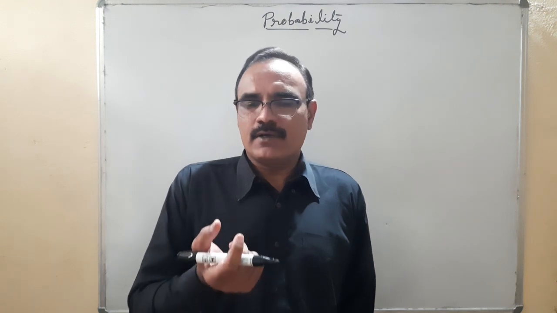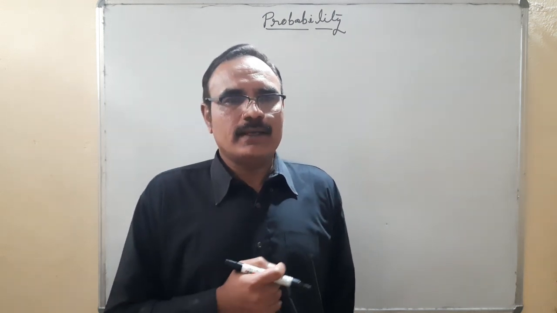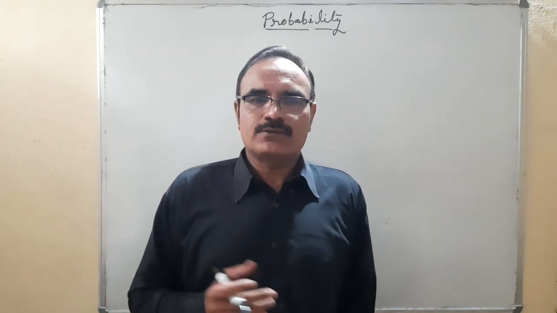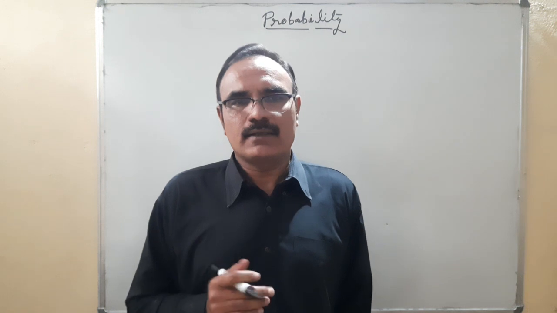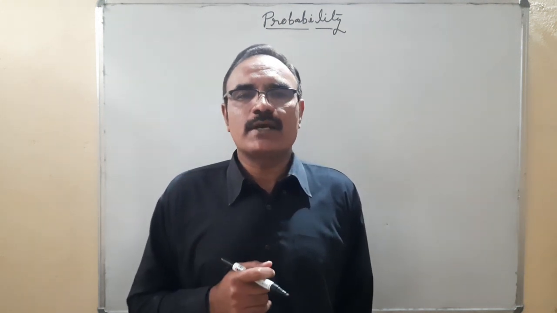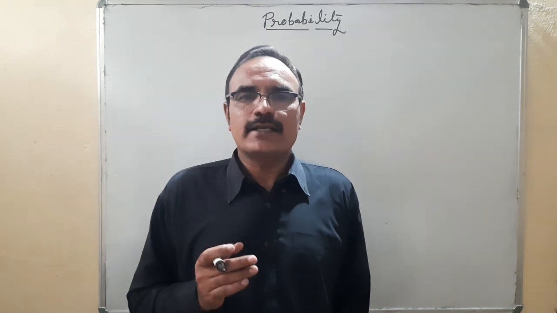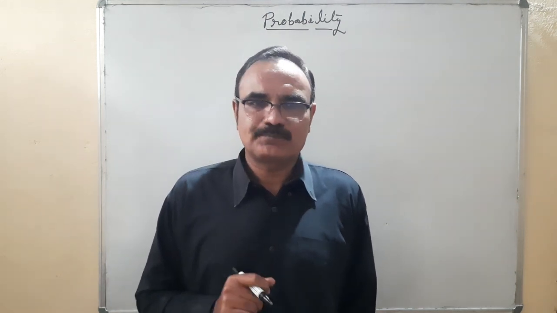Let us take an example. Suppose I have a fair coin, an unbiased coin, and I toss it. You have seen the coin, there are two faces, one is head and the second is tail. The two faces are equal in area. That's why we use the term unbiased. That means the chances of head or tail coming on the uppermost face are the same.